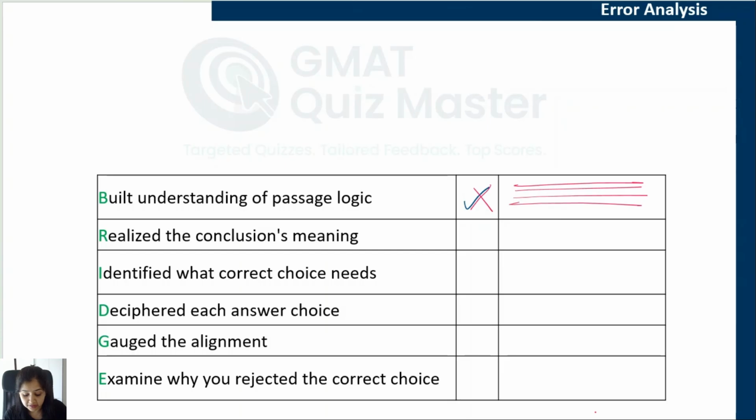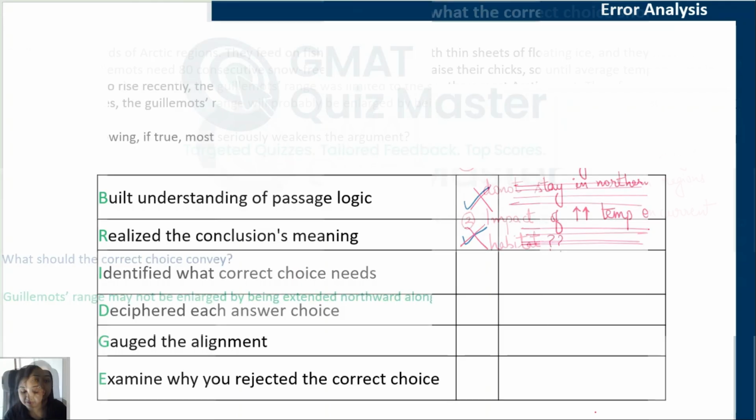Again, the conclusion is very important here. We saw that the conclusion is specifically about the range being enlarged. So it's not just shifting, it is being enlarged, that it is increasing, and it is increasing by being extended northward along the coast, not by any other means. So if you missed any of these two aspects, mark a cross here and write down the reasons here.